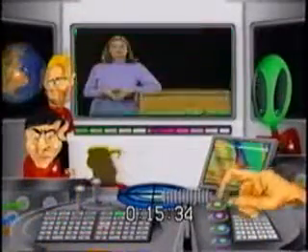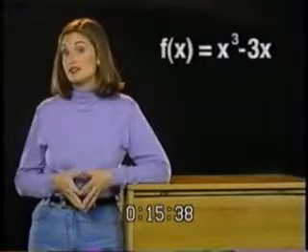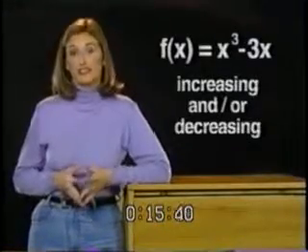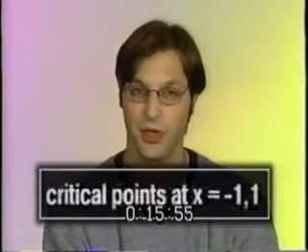this videotape. Now, let's find where this function x cubed minus 3x is increasing and/or decreasing. The first step is to find the critical points, which we did earlier for this function. To do this, we took the derivative of our function and got 3x squared minus 3. Then, setting the derivative equal to 0 and solving for x, we found the critical points to be at x equals -1 and 1.